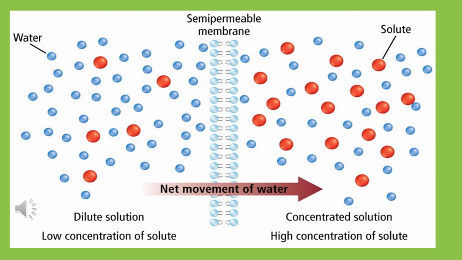So, the inflow of solvent molecules from the less concentrated region to the higher concentrated region is called the process of osmosis. What, students? Osmosis. So osmosis, the solvent molecules will enter into the solution from less concentration to more concentrated region. This process of flow of solvent molecules into the solution is called osmosis.